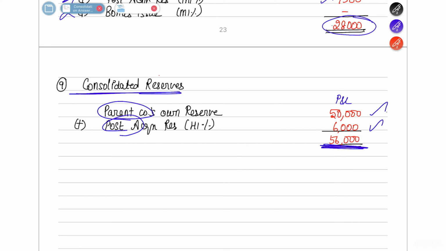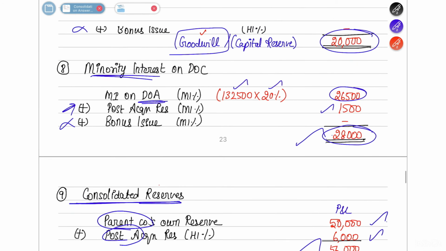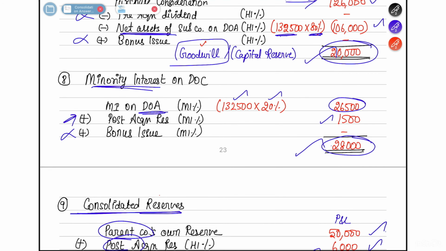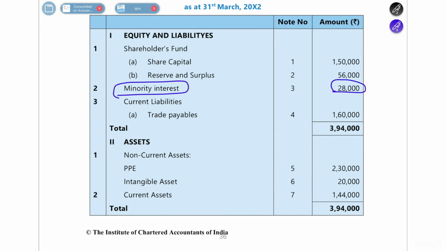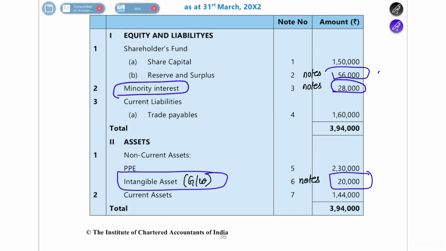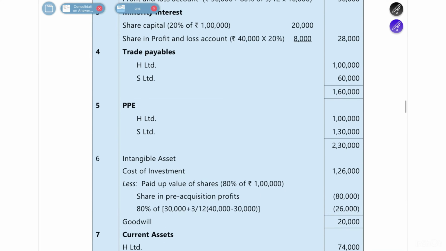Perfect. And then we have found out that the consolidated reserve is 56,000 and there's a goodwill of 20,000. The goodwill you have to write as intangible assets, 20,000. So if you give all these adjustments and directly add the rest of the things, you will come to your total answer. Fine, I hope this is all clear to you.